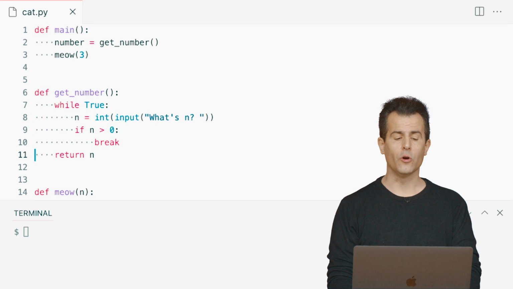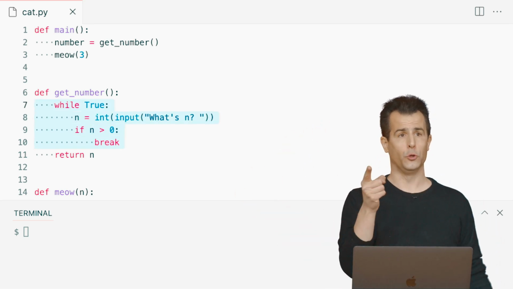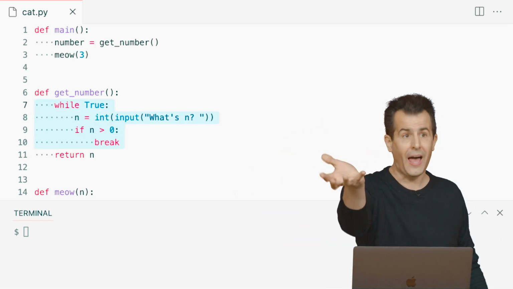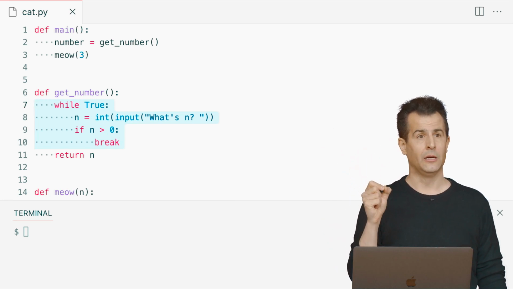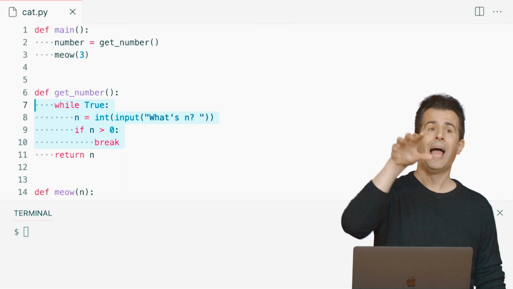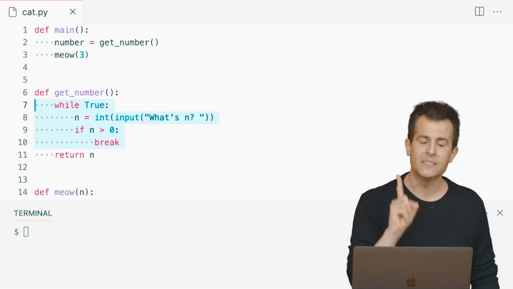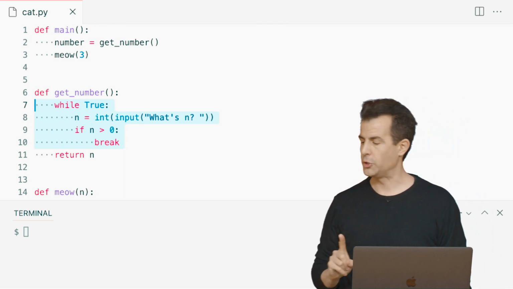And so what's happening here is that if you use break to get out of the loop, but you need to hand back a value from a function, you still have to use the return keyword now explicitly, either in the loop as I did, or now outside of the loop, but still inside of the function.